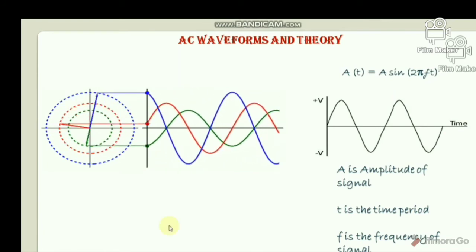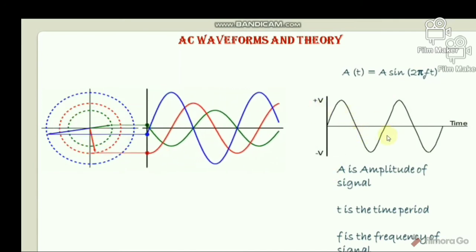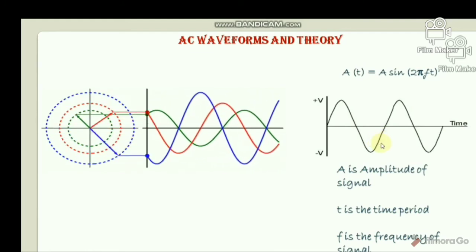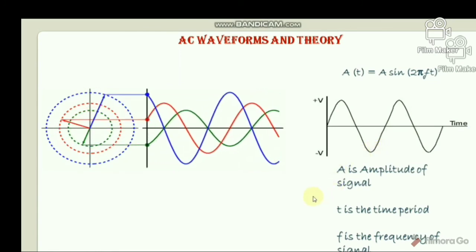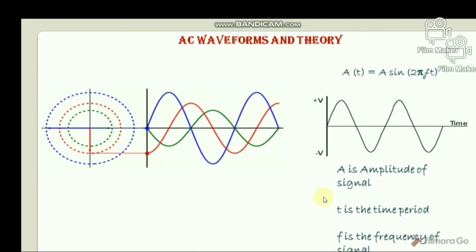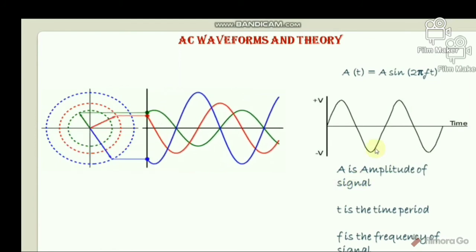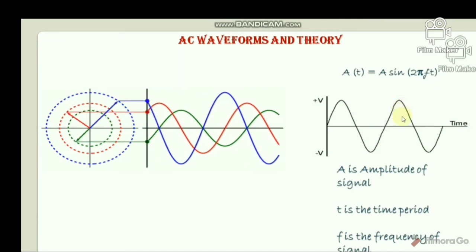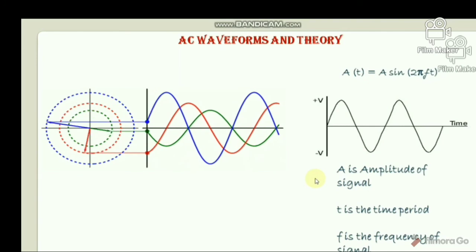Okay, so with the help of the sine waveform, we can understand all the features and evolution of AC current. We represent the sine wave with its amplitude with respect to its time period. The amplitude, or sometimes it's called voltage, is represented on the vertical axis, and the horizontal axis represents the time period. So in the AC waveform expression, A(t) equals A sin 2 pi f t, A(t) is the function which varies with respect to time,